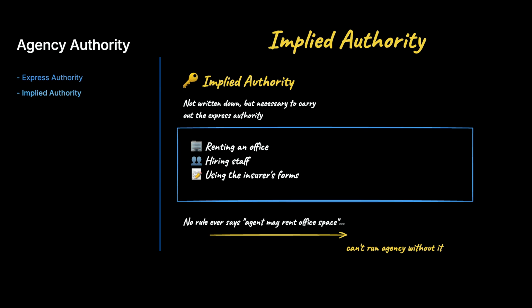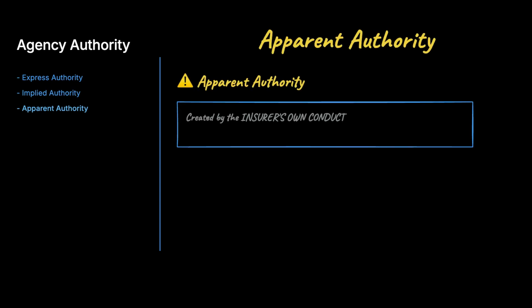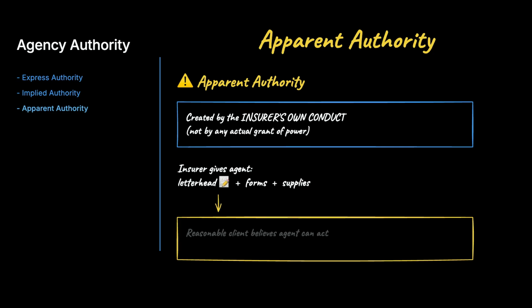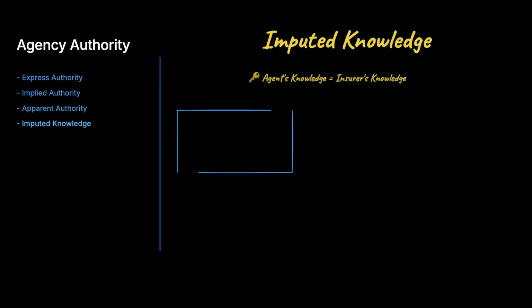Nobody wrote a rule saying the agent may rent office space, but you can't run the agency without it, so the authority is implied. The third is apparent authority, and honestly, this is where students lose the most points. It's created by the insurer's own conduct. If the insurer lets an agent use its letterhead, forms, and supplies, a reasonable client believes that agent can act for the company even if it never actually granted that power. Watch for it.